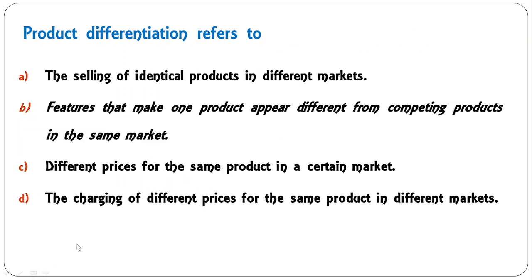Moving to the next, product differentiation refers to the selling of identical products in different markets. No. Features that make one product appear different. Just keep in mind, appear different. It could be really different, or it may appear different from competing products in the same market. Different prices for the same product in a certain market, charging of different prices for the same product. So correct answer is this B. Features that make one product appear different from competing products in the same market.